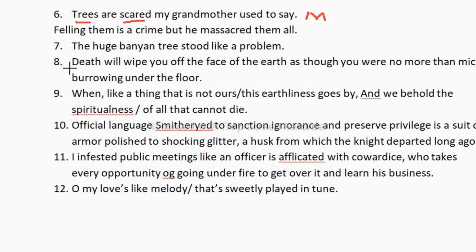Now the next one is "the huge banyan tree stood like a problem." So again, we are comparing something with something else, the huge banyan tree and a problem. So again, it is a metaphor. No, it is a simile because "like" is there. It is a simile, "like a problem." We are using this "like," so it is a simile.